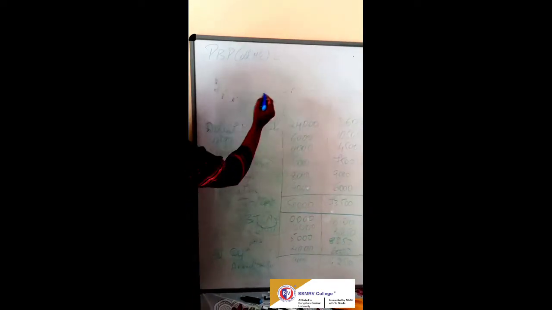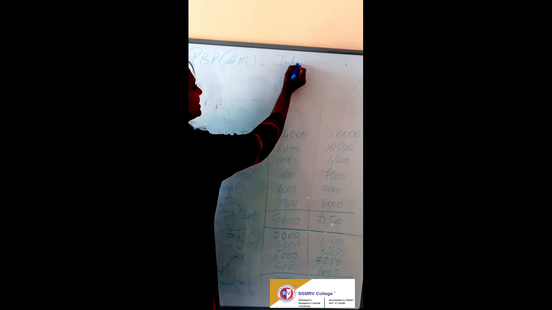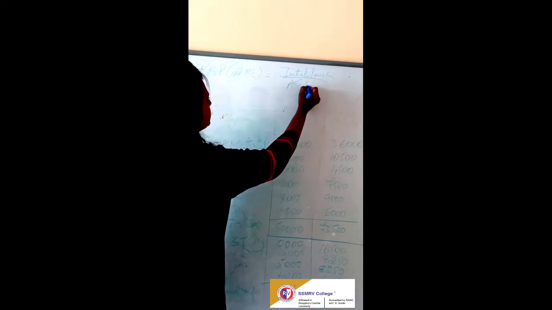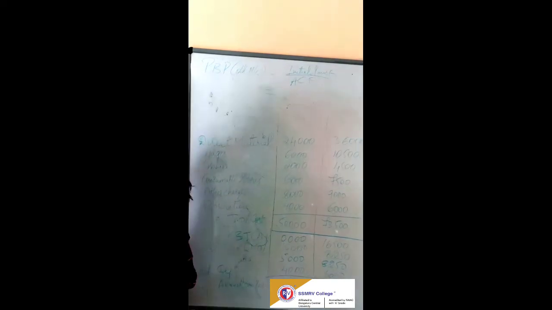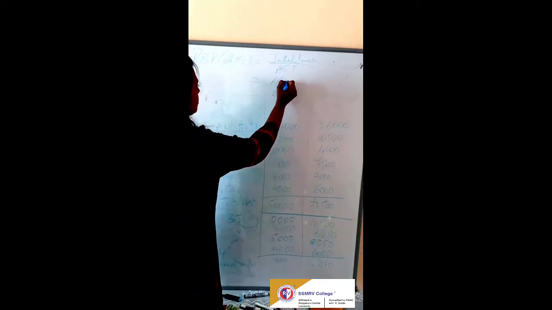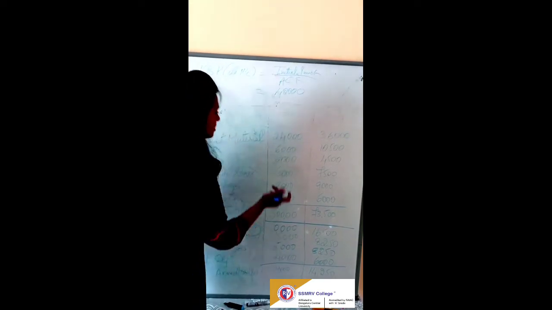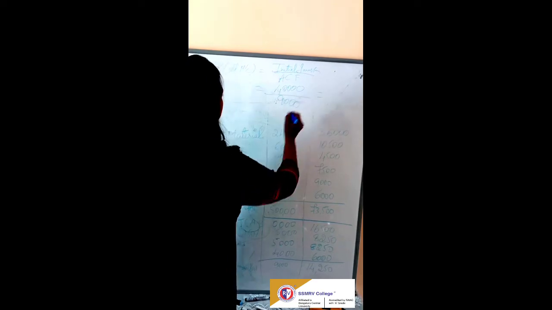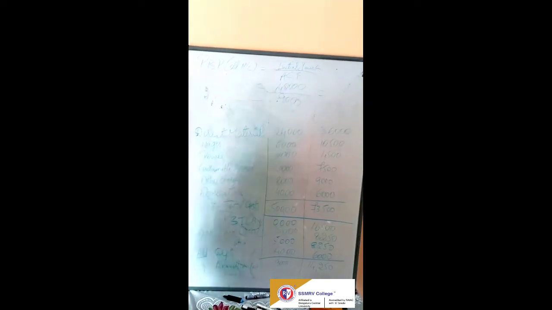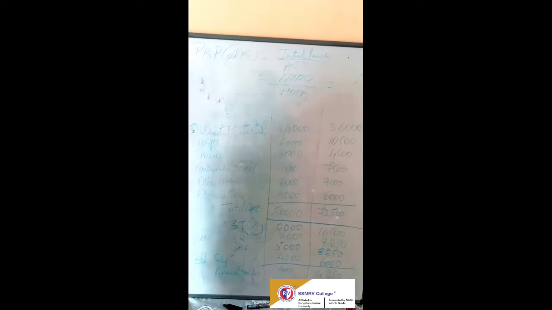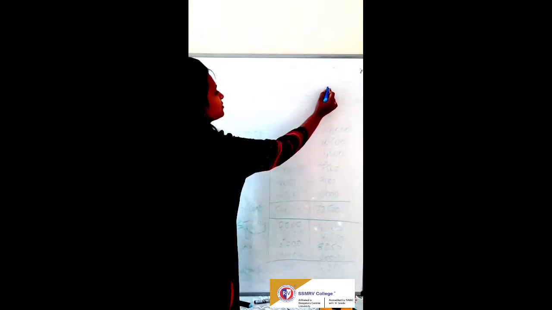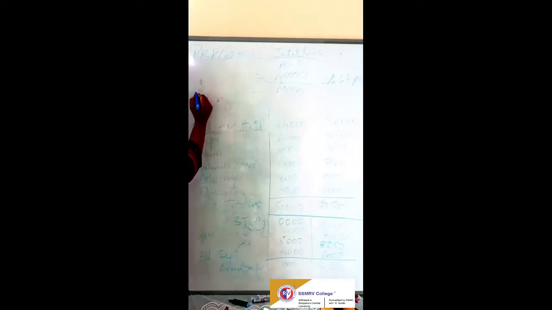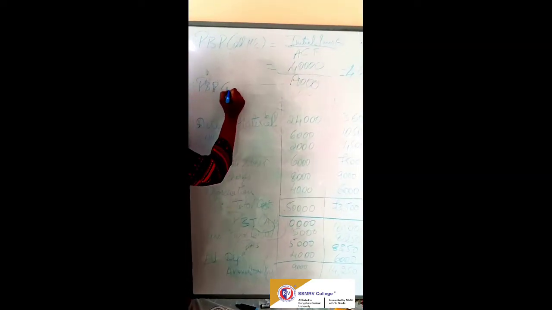So the payback period for the old machine is initial investment divided by annual cash flow. So the purchase price of the old machine is 40,000 and the annual cash flow is 9,000. So what is the old machine payback period? It's 4.44 years. Okay. And now let's calculate PBP for the new machine.